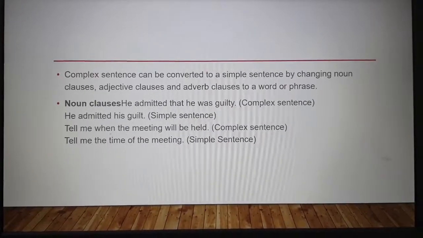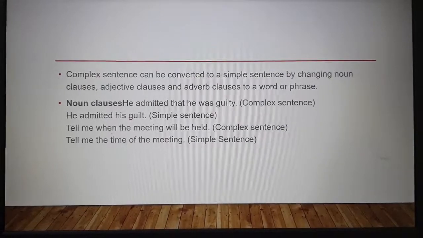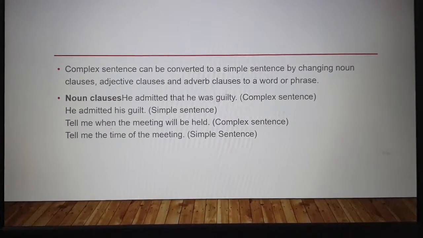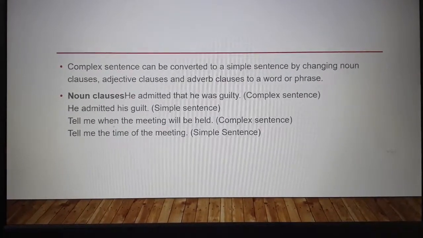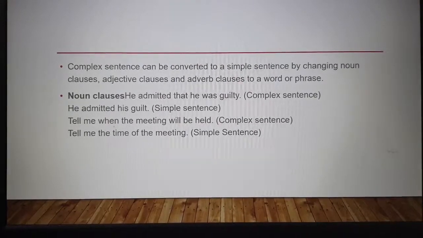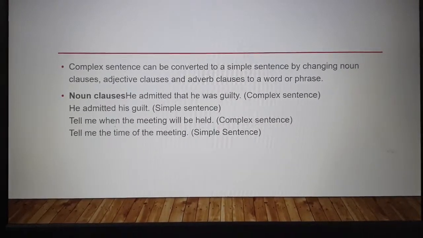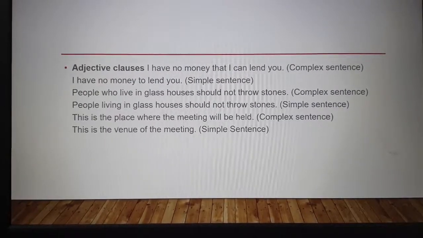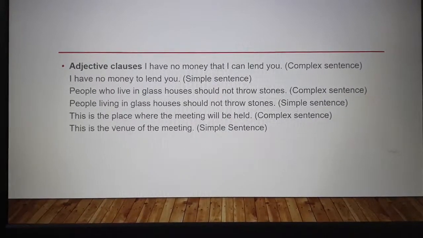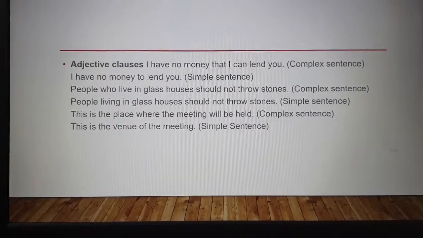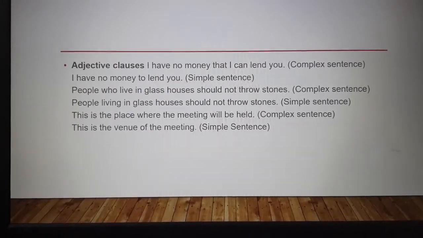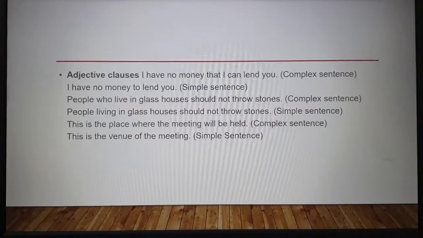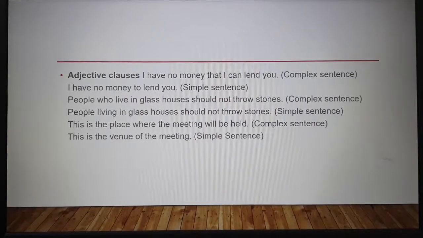Now, a complex sentence can be converted into a simple sentence by changing noun clauses, adjective clauses and adverb clauses to a word or phrase. Noun clauses: He admitted that he was guilty. It's a complex sentence. He admitted his guilt, simple sentence. Tell me when the meeting will be held, complex sentence. Tell me the time of the meeting, simple sentence. Now, adjective clauses. I have no money that I can lend you. It is a complex sentence. I have no money to lend you. It's a simple sentence. People who live in glass houses should not throw stones. Complex sentence. People living in glass houses should not throw stones. It's a simple sentence.